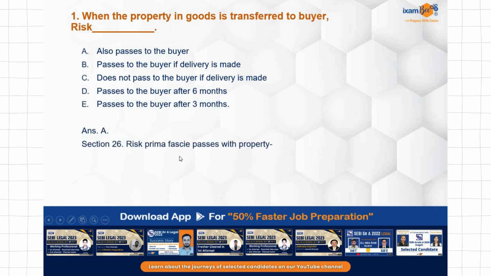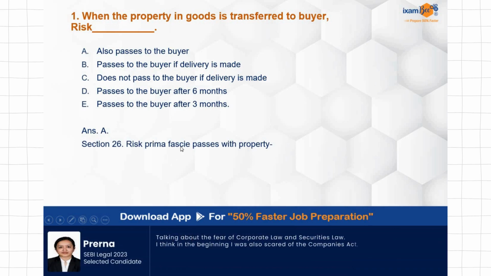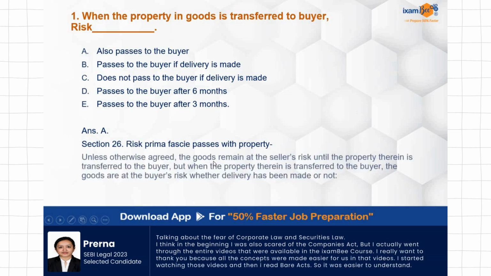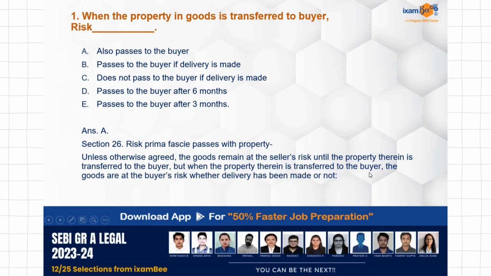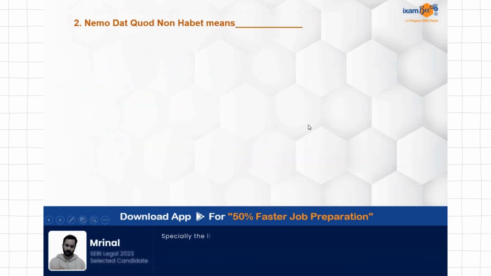Section 26 of Sale of Goods Act talks about risk prima facie passes with the property. So when the property in goods is transferred to the buyer, at that time only risk passes with it. So whatever happens, the liability of that risk has to be borne by the buyer as soon as the property is passed to the buyer, whether it is delivered to him or not, irrespective of that.